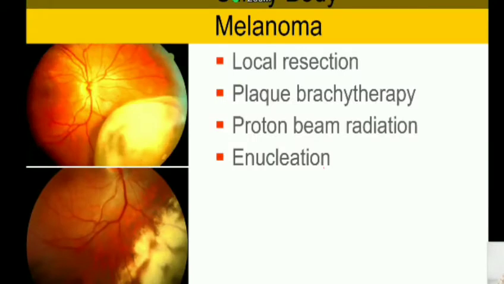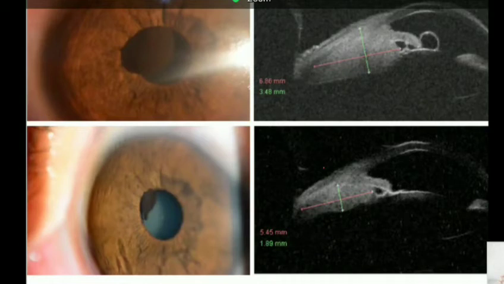What do you do for ciliary body melanoma? Of course, if it's less than 3 clock hours, then you can do local resection, which works very well. Little more than that, you can do plaque brachytherapy, proton beam radiation, or enucleation. Sometimes vague presentations like this can fool you.